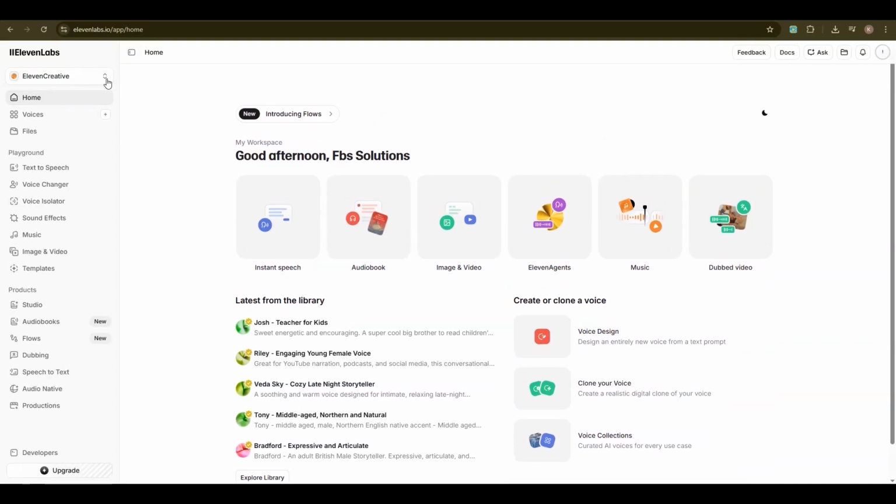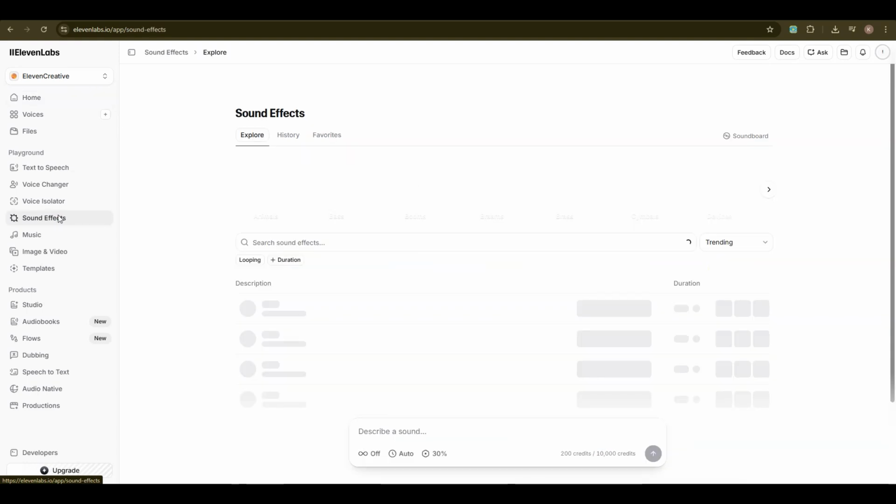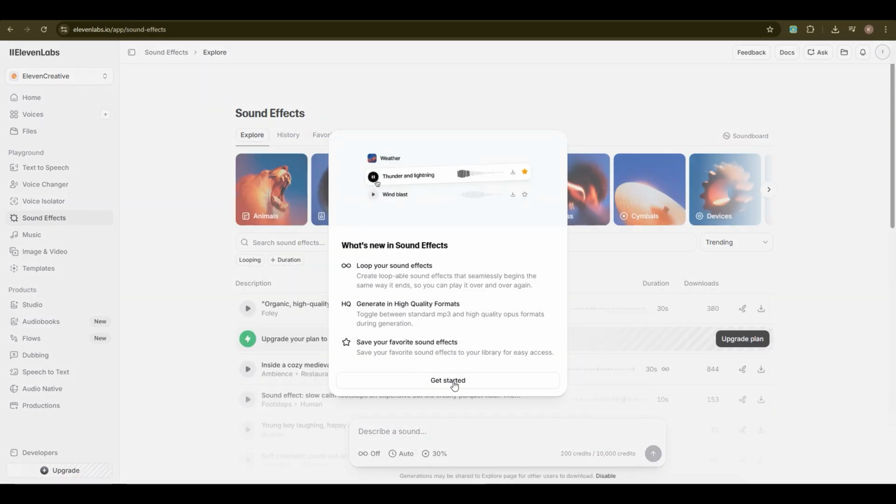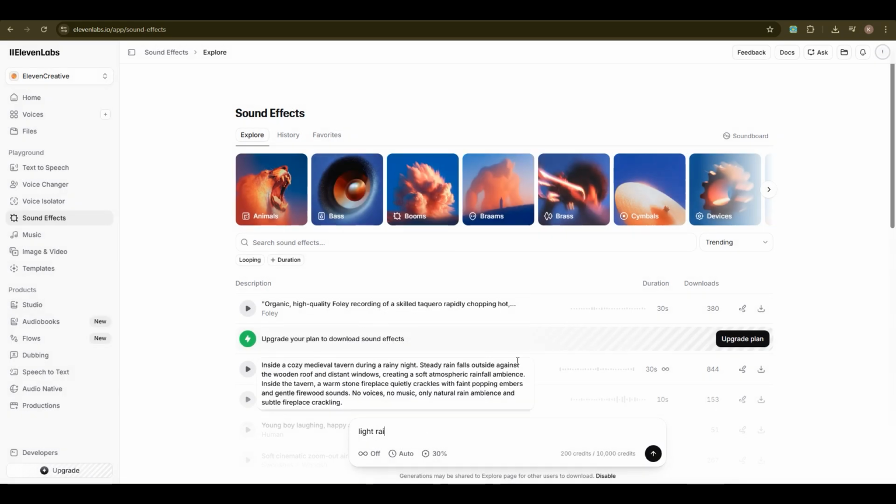Today I'll quickly show you how to use ElevenLabs sound effects generator. First, open the website and create an account. After signing up, choose Creative Platform and go to Sound Effects. Next, write a short description of the sound you want, like light rain with distant thunder.